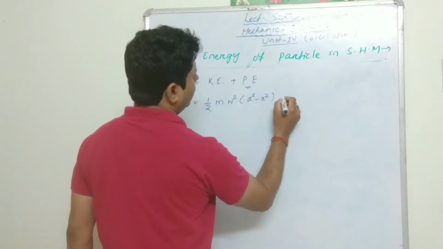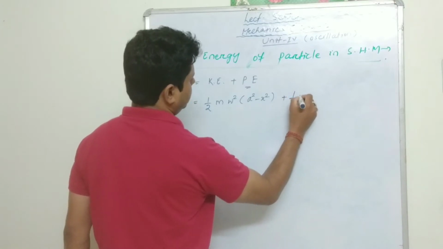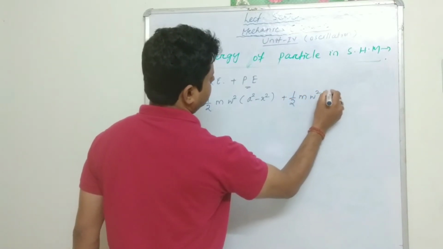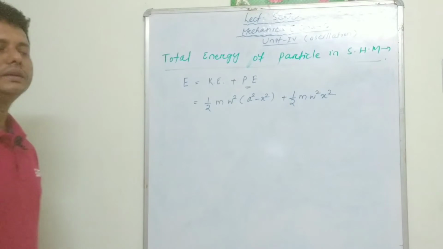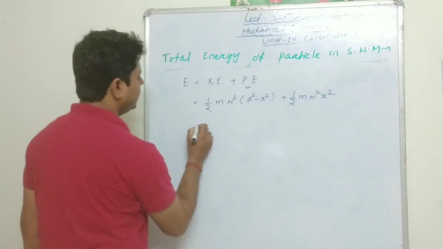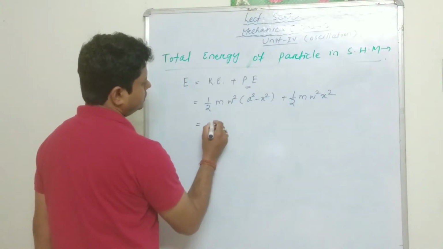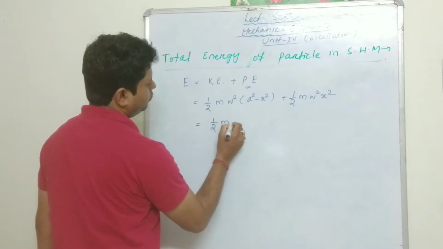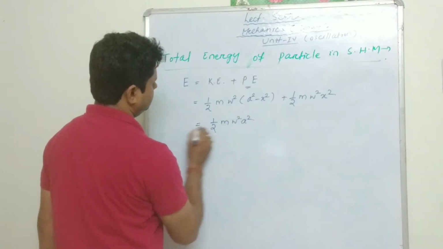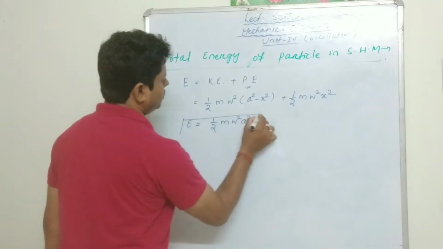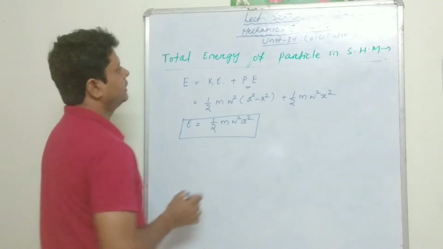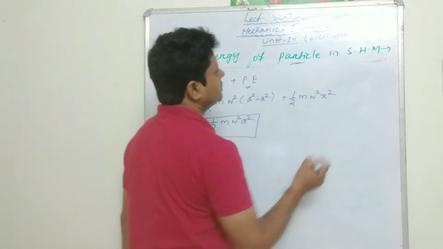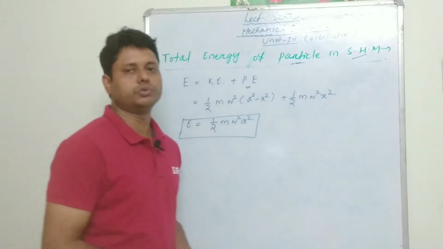Potential energy we got half m omega square x square. So hence total energy E will be half m omega square a square.